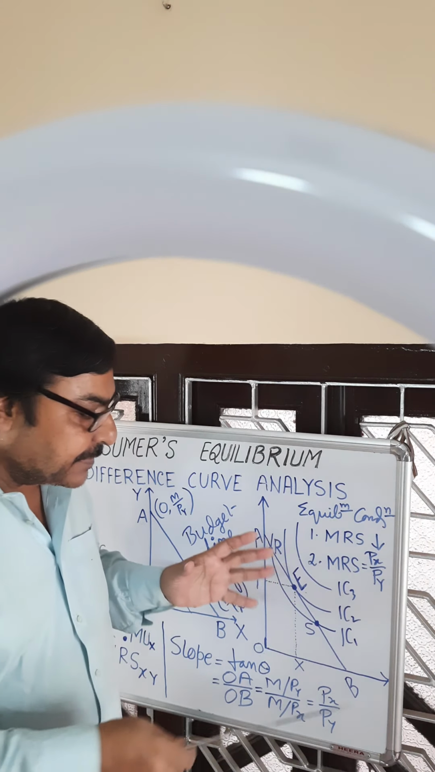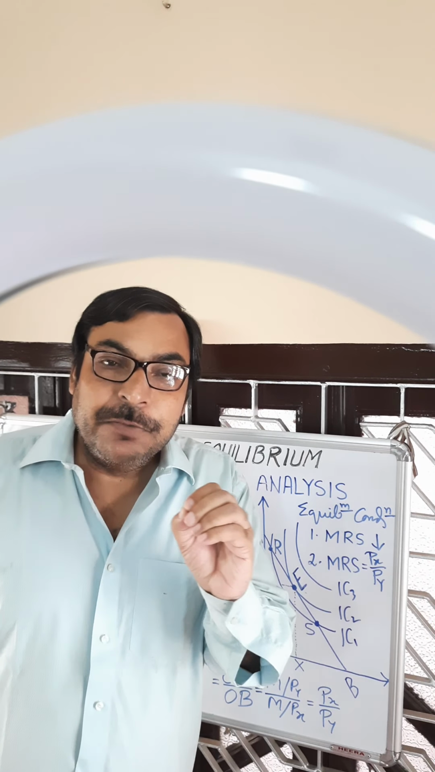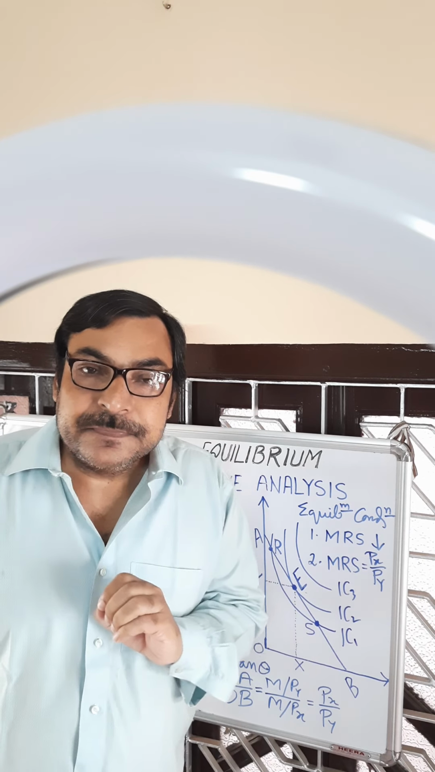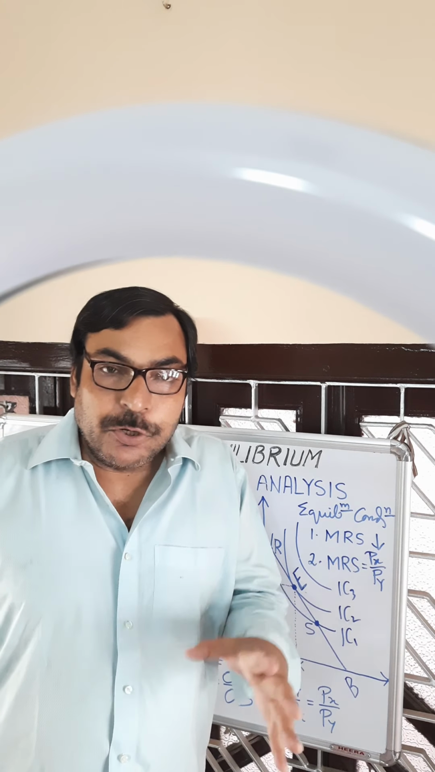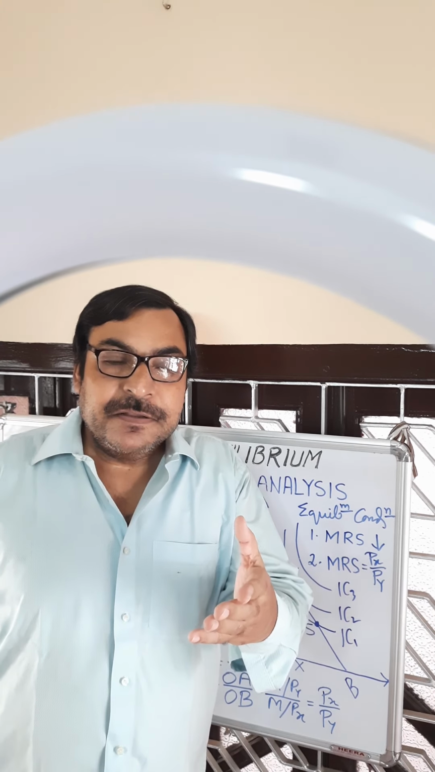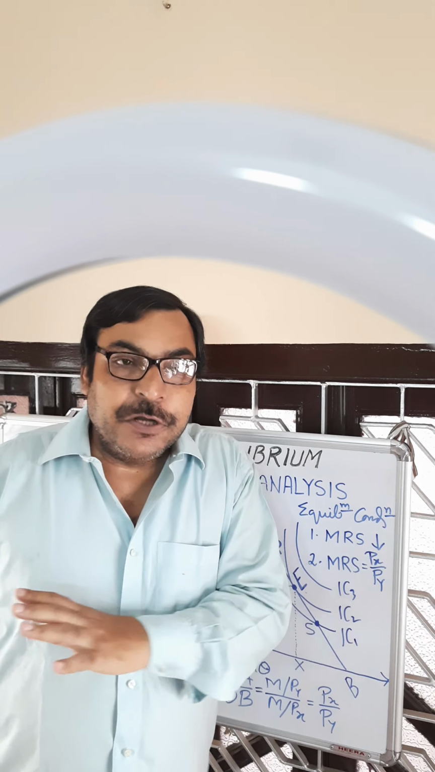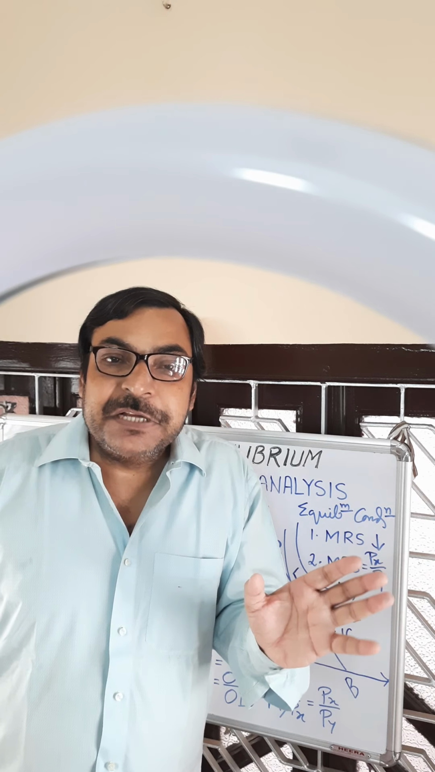Now if you place indifference curves and the budget line in the same diagram, the consumer's equilibrium point can be observed, where the consumer will be in equilibrium position. Equilibrium position refers to that position where maximum satisfaction is ensured and the consumer has no tendency to change his consumption pattern anymore.